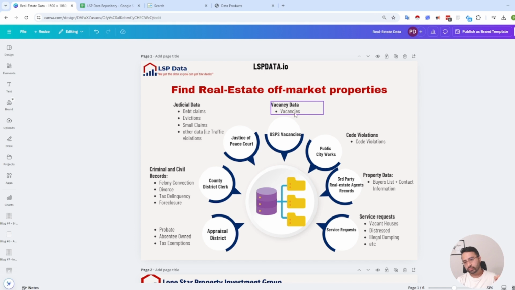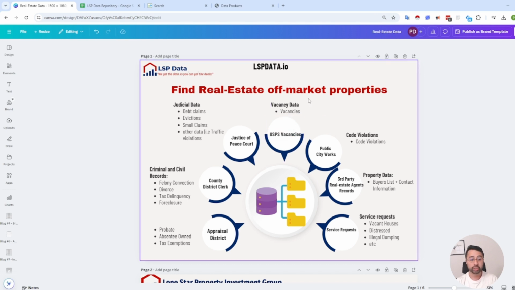Moving on, vacancy data, specifically USPS vacancy. So USPS, if they attempt to deliver the mail after 2 weeks, I believe, maybe more or less, they may flag your property as vacant, right? Meaning that no one's picking up the mail, so they may stop delivering and just holding it at the post office, right? So this USPS vacancy gives you indicators, right?